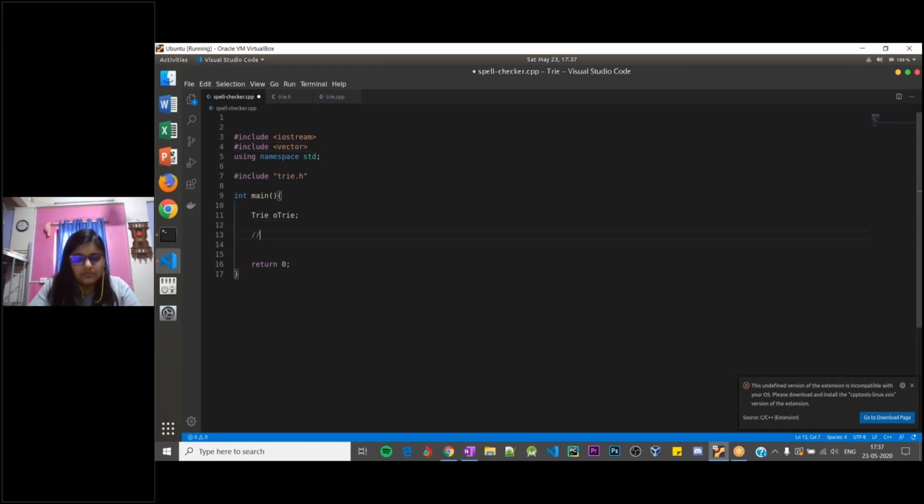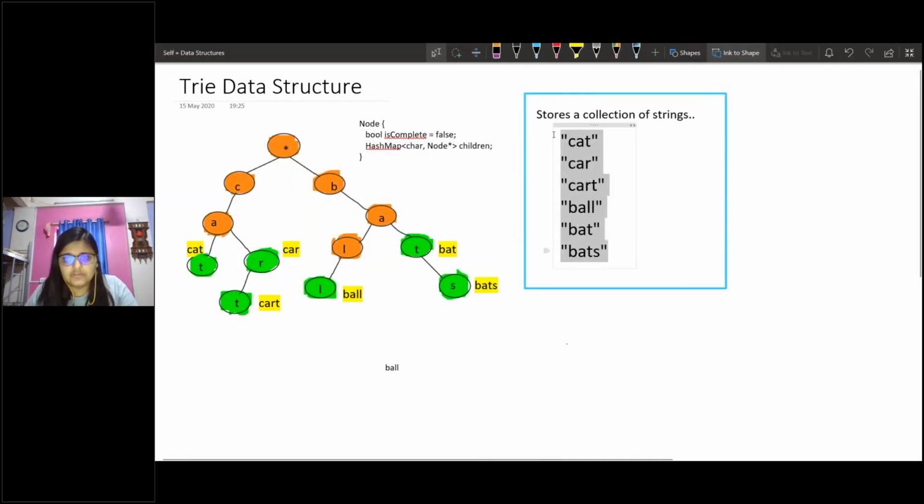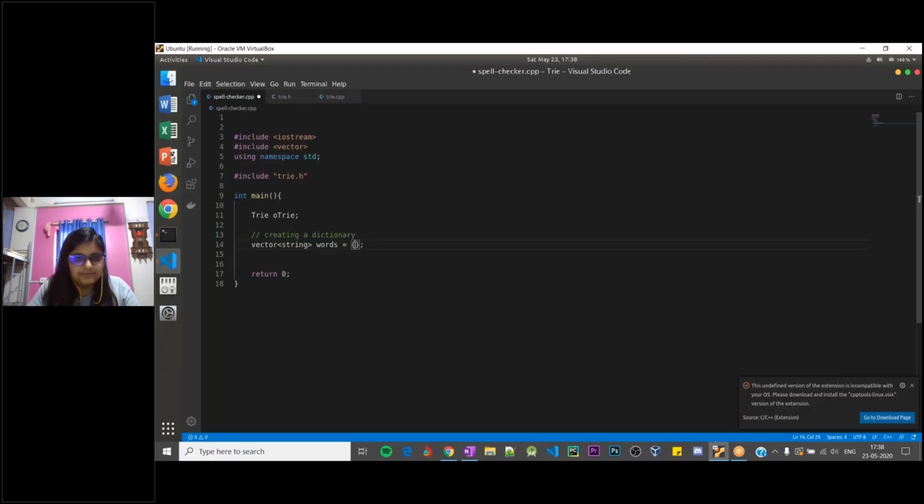And so basically what we'll be doing is, we'll be creating a dictionary over here with our custom sample word set. So vector string, and let it be called words. So I'll quickly copy the words that I have over here. So I'll insert these words in our dictionary.